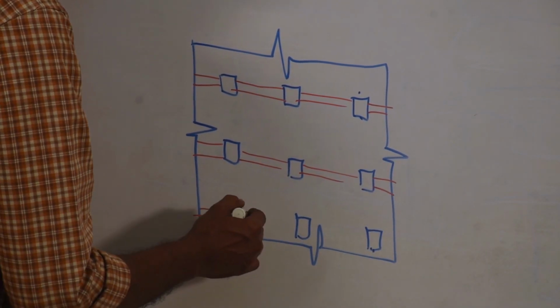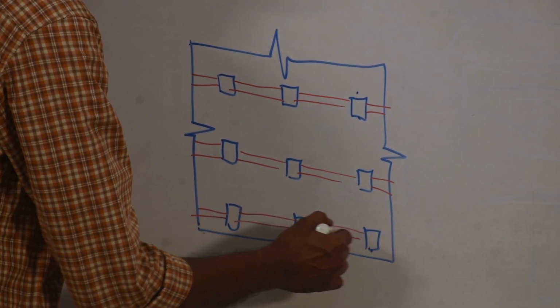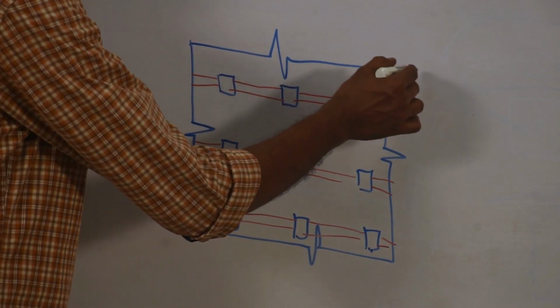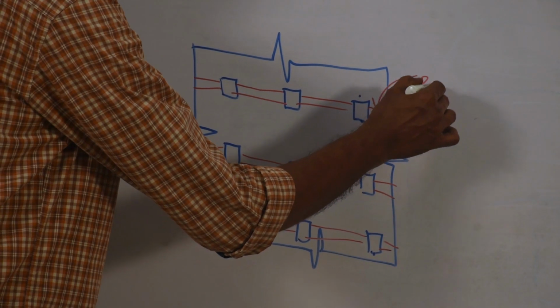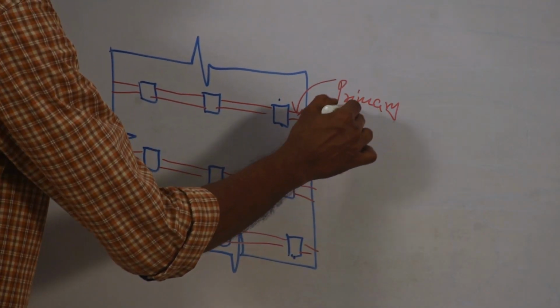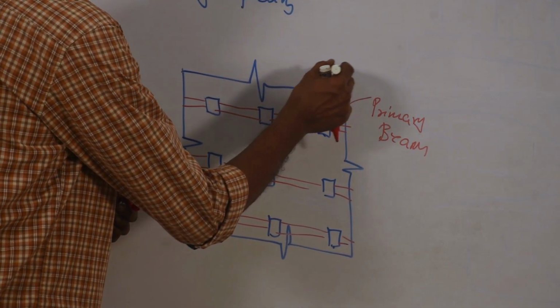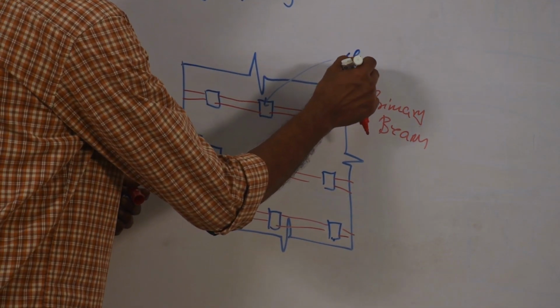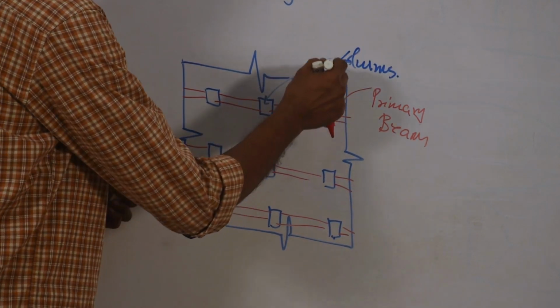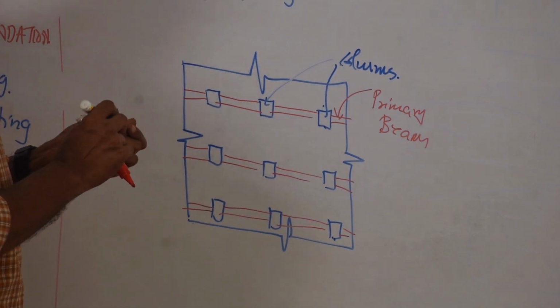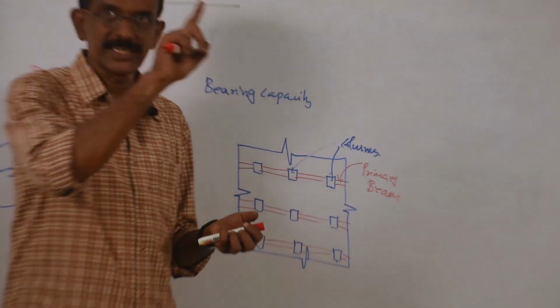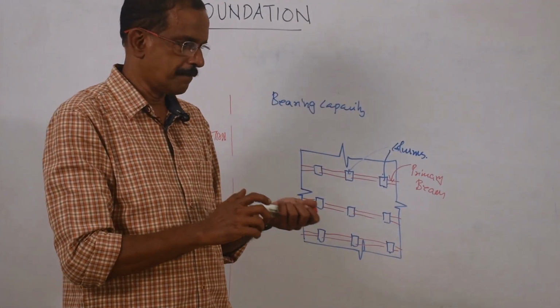This column to the next column, this column to the next column, this column to the next column. And this beam is called primary beam. Primary beam. And these are the columns. So connect all the columns in the X direction with the help of beam.